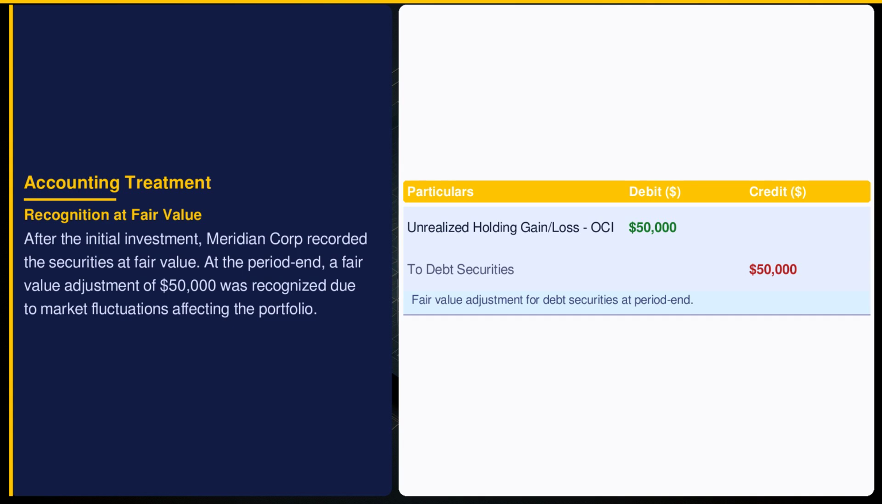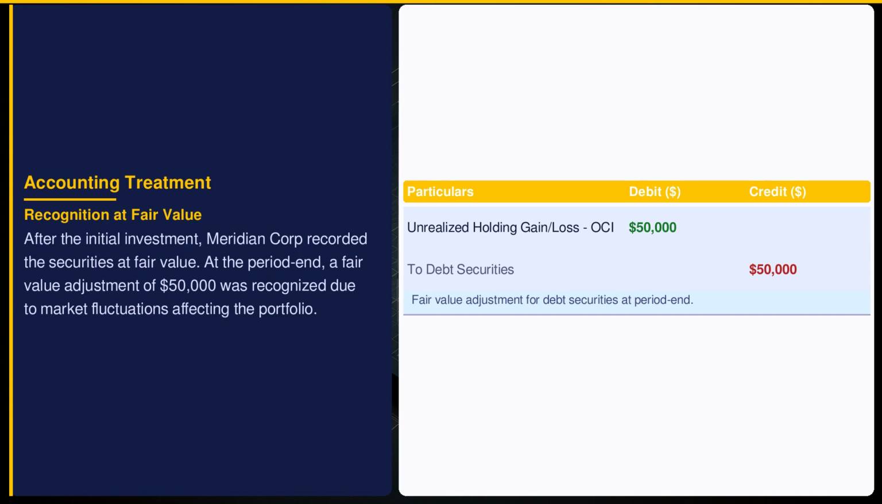Meridian Corporation's portfolio increased in value by $50,000, necessitating an adjustment. This gain is recognized in other comprehensive income, reflecting changes in market conditions. Maintaining accurate fair value is essential for transparency and aligns with ASC 320's objective of providing users with relevant financial information.